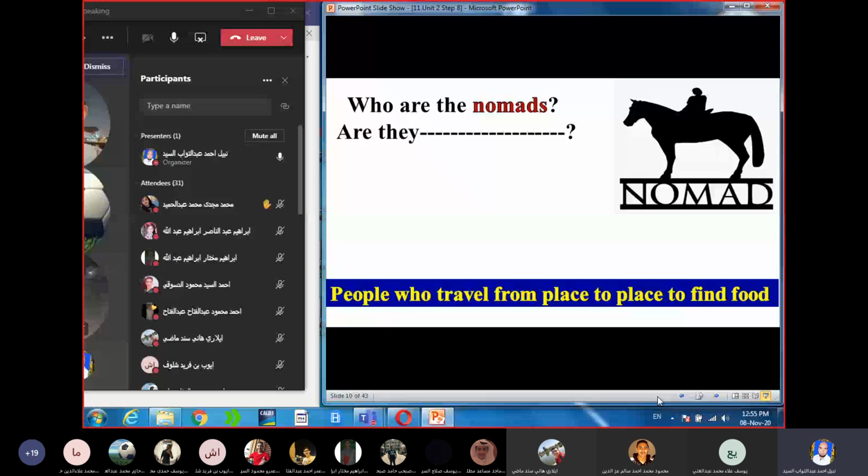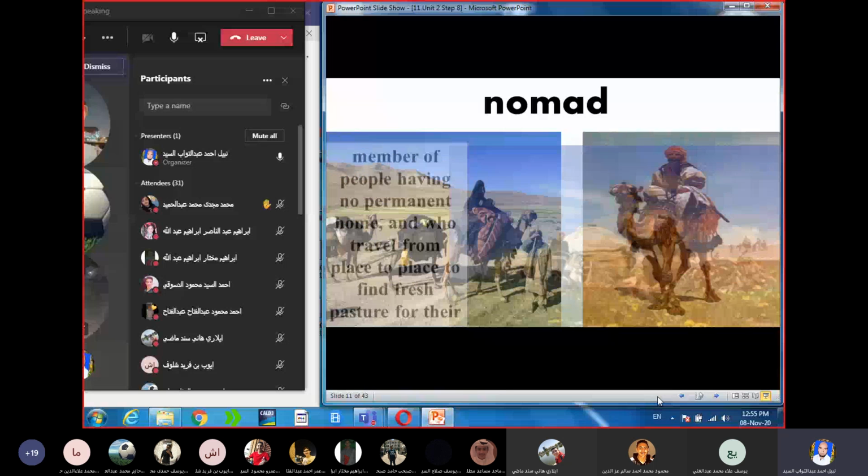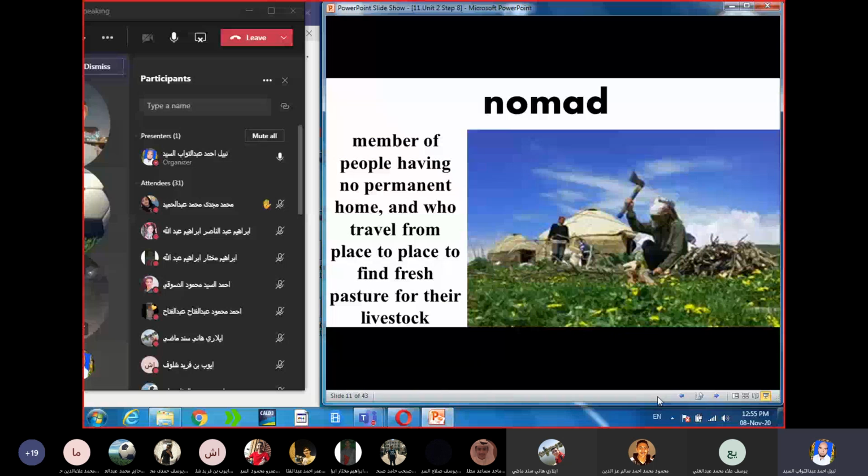Nomad: member of people having no permanent home and who travel from one place to another to find fresh pasture, grass for their livestock or animals. Nomad.